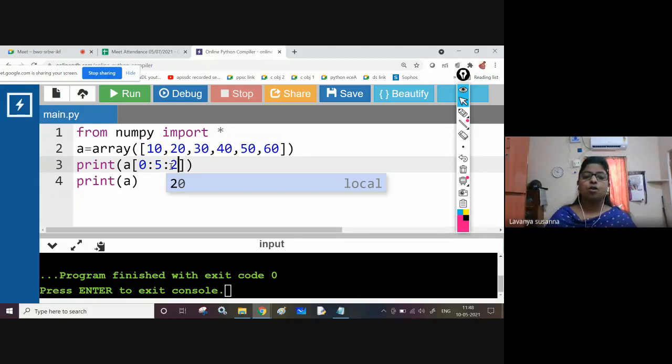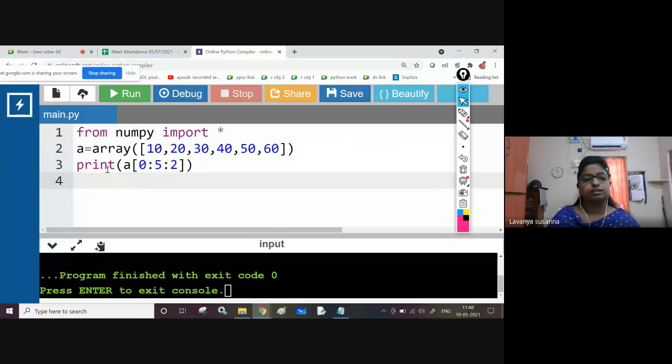See, 0, colon, 5, colon, 2. Anyone can answer? What will be the output? Please answer. What is the output here? A, open square bracket, 0, colon, 5, colon, 2. Anyone please answer. What is the output?